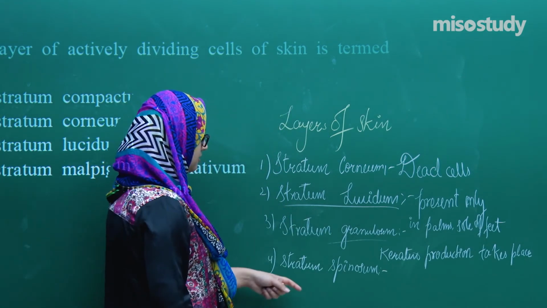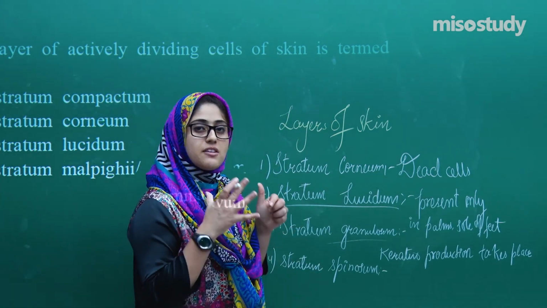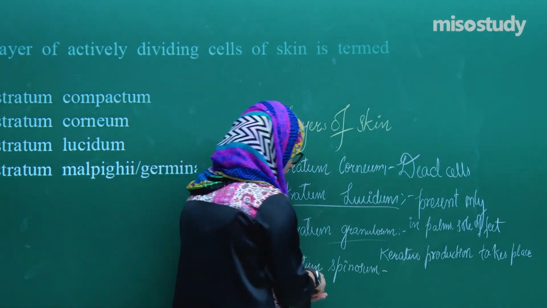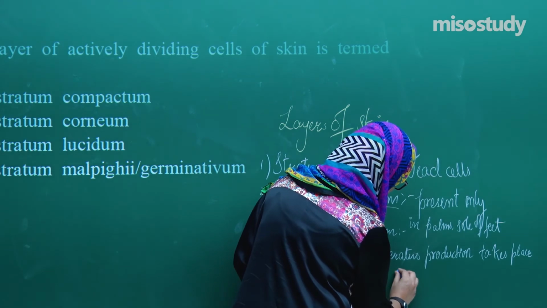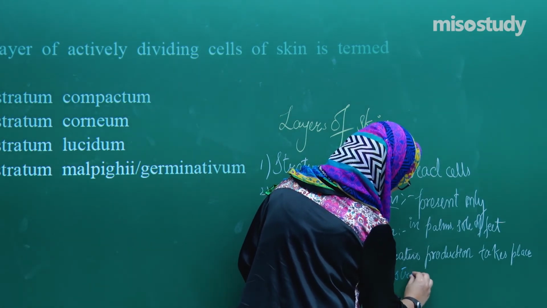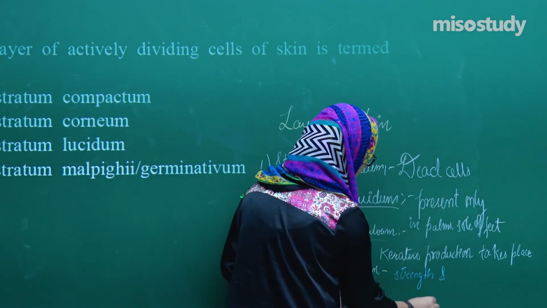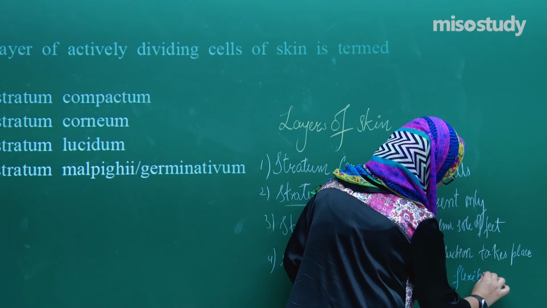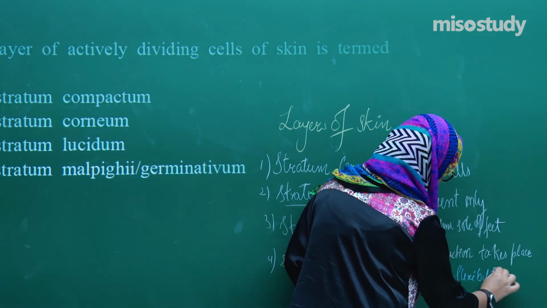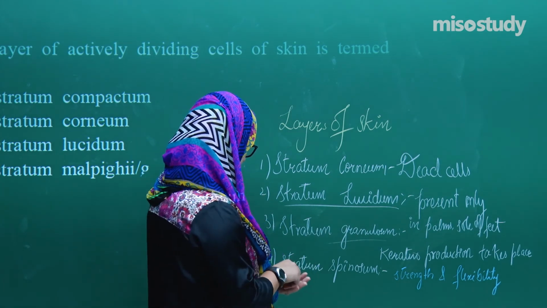What happens in this layer is that this layer provides the strength as well as the flexibility to the skin. Strength and flexibility. So this layer provides the strength and flexibility.